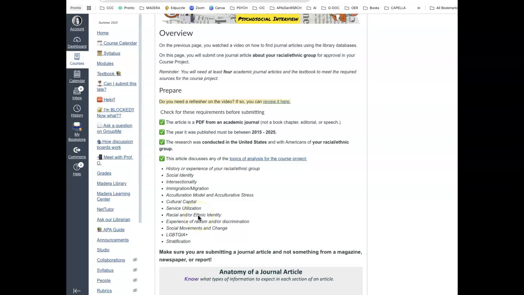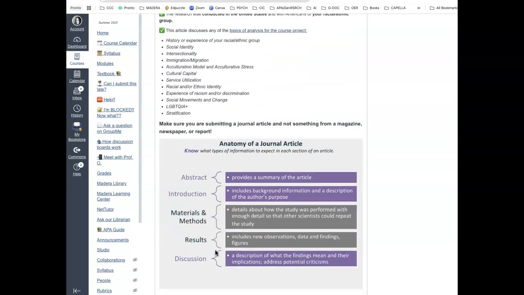All right, so what you're submitting is a PDF published between 2015 and 2025. Because remember, we're looking for empirical research, so it's going to be an experiment. There's going to be some research that was conducted. The people in the sample have to be Americans living in the United States. And to help you narrow it down, it should discuss one of the topics of analysis for the course.